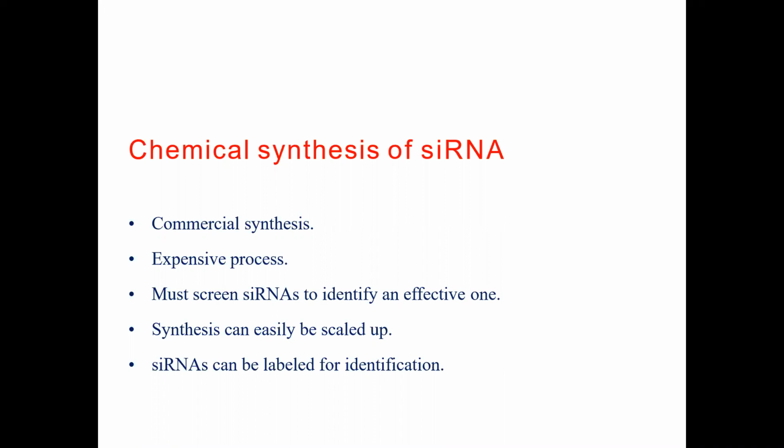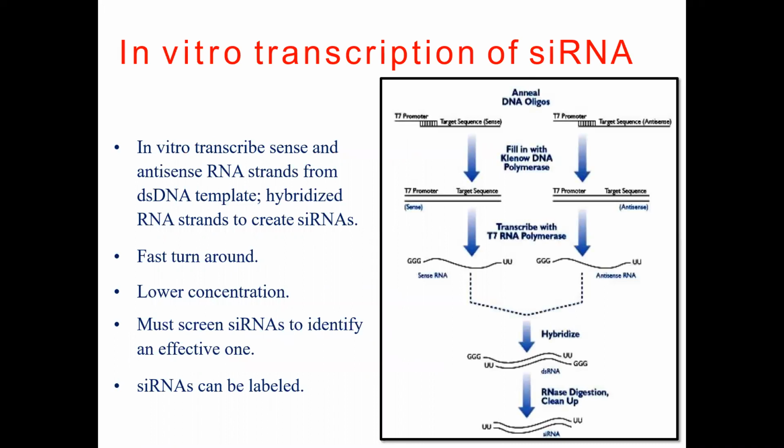Now, how this process is being done and how these different steps are identified. In vitro transcription of siRNA is nothing but in vitro transcribing sense and antisense RNA from a DNA template, and you must screen siRNA at lower concentration. These are the steps. Actually, these are not that much required in your syllabus.